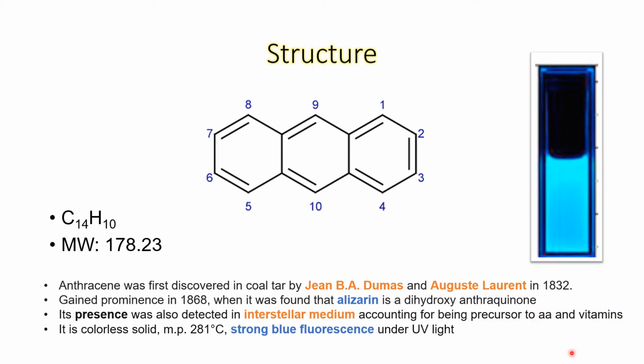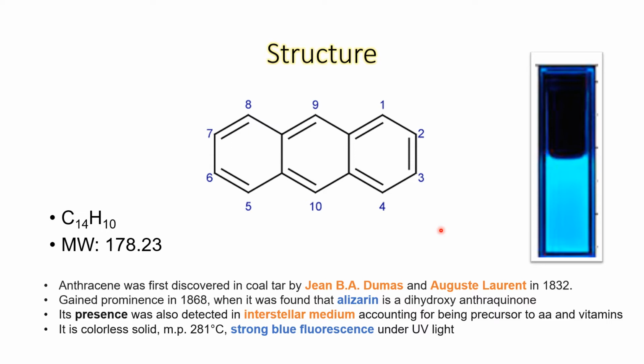It is a colorless solid and a stronger one, so it melts at 281 degrees Celsius. Under UV light, anthracene is capable of showing very strong blue fluorescence. That is why anthracene is used for forensic purposes.